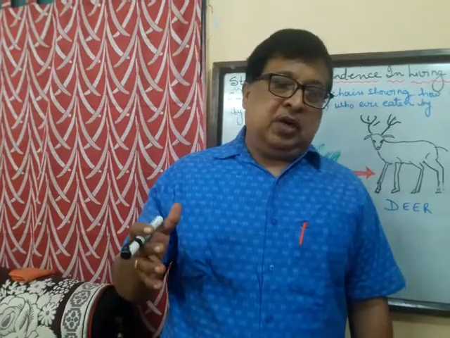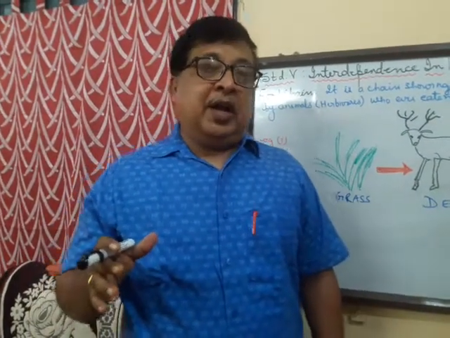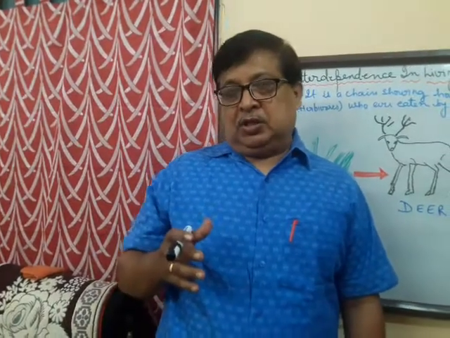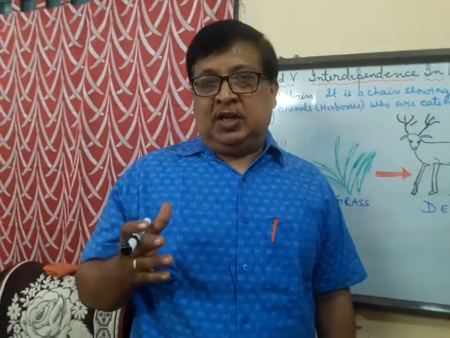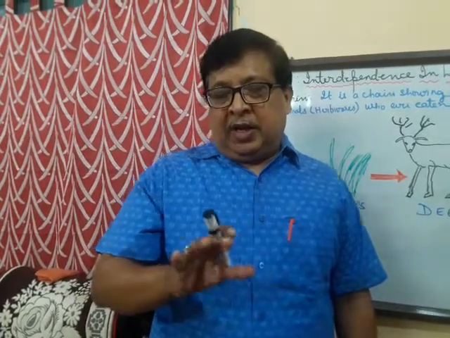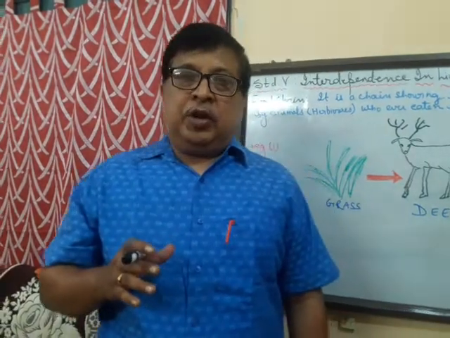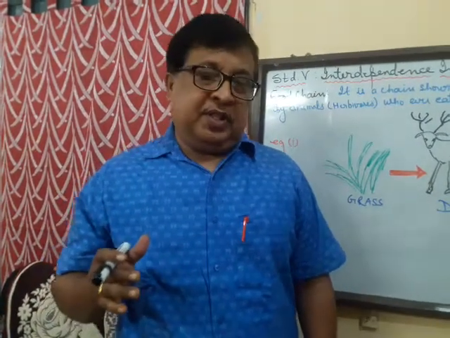We went further to classify the living components of the environment as producers, consumers, scavengers, and decomposers. We had also seen the different types of consumers. So today we are going to proceed further with this lesson.